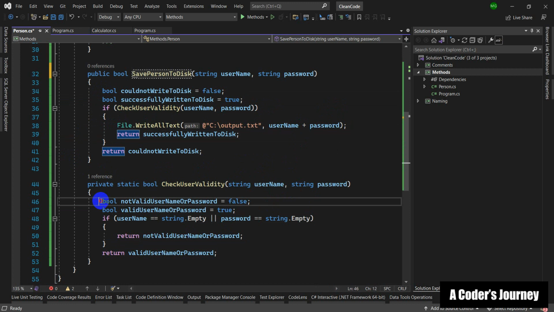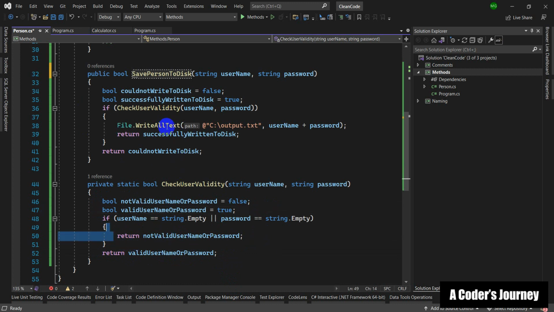Again, what I want to point out here is that instead of using magic numbers like number 1 or -1, which we are going to talk about, we're going to talk about magic numbers and magic strings, I went for declaring more descriptive Boolean variables with more descriptive names, and I returned those names instead of, for example, returning false here or returning true here. This is also another technique which helps make your code cleaner.